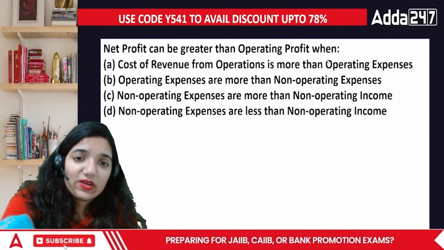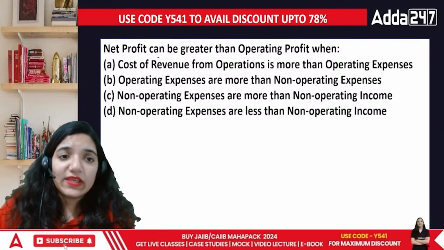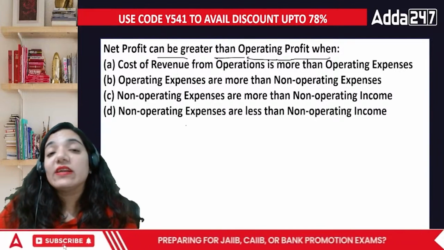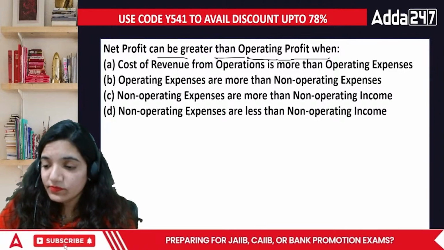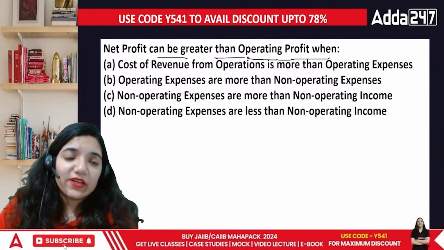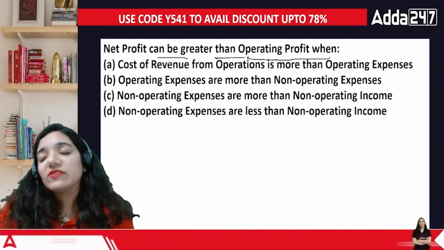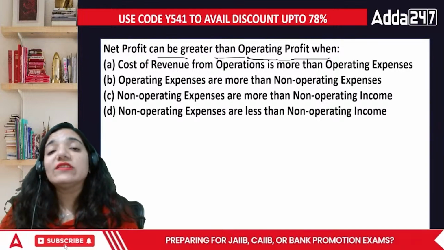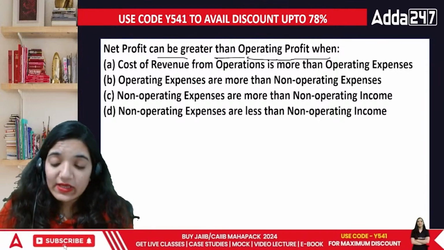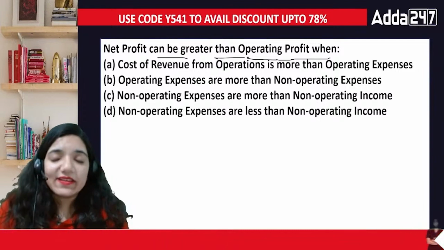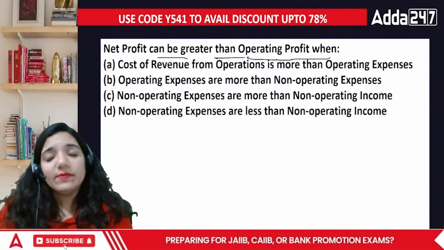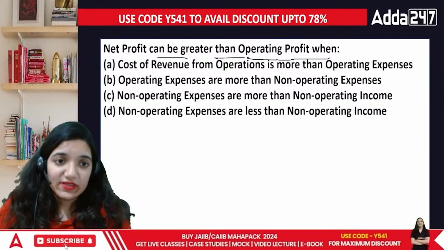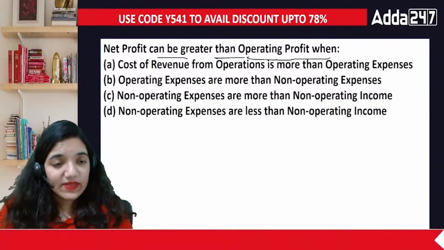This question relates to the area of net profit can be greater than operating profit. When the net profit can be greater than operating profit? Actually, operating profit and net profit has only one major difference. Operating profit talks about only and only that part of the profit which the organization is making because they are working, they are operating their business. So operating profit is the money exclusively generated from the business, while net profit is the general funds that you are generating. Then what would be the answer?